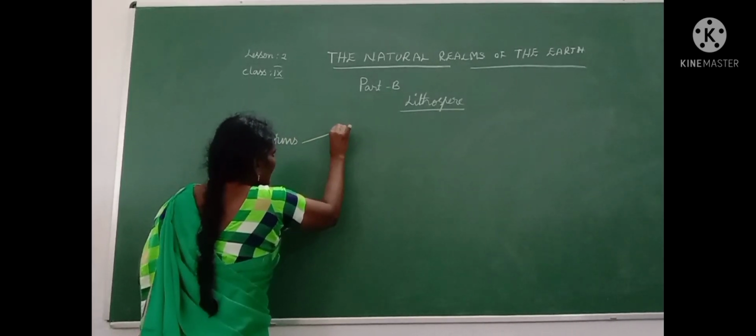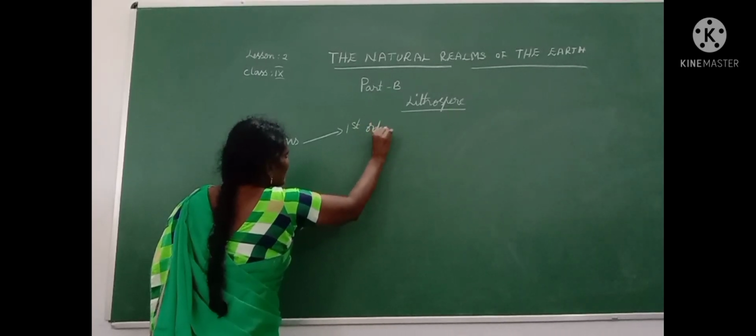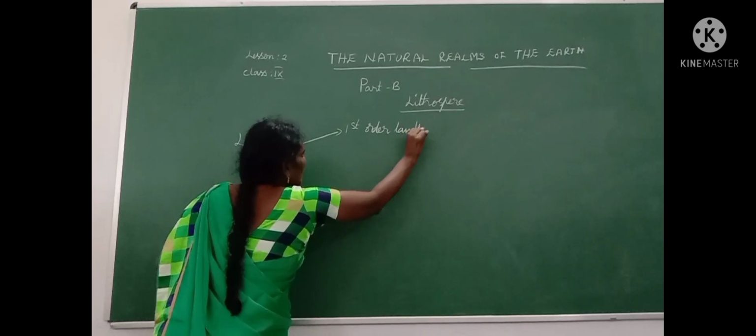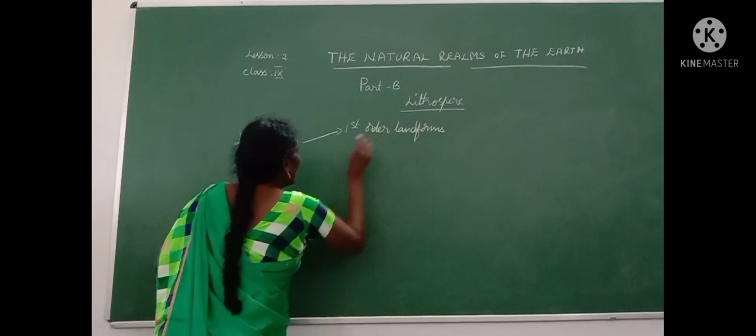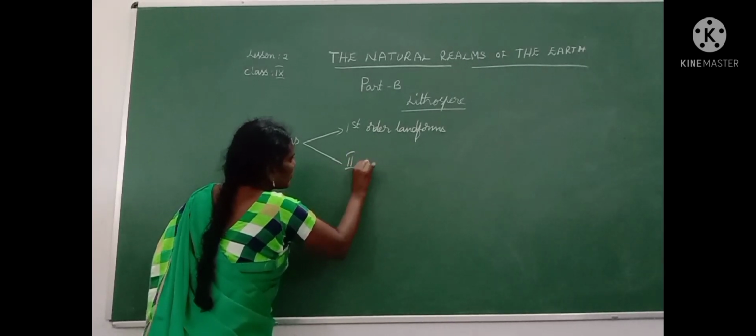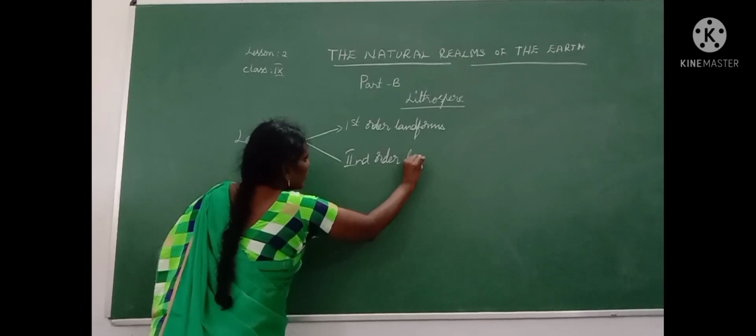First one is first order landform. The second one is second order landform.